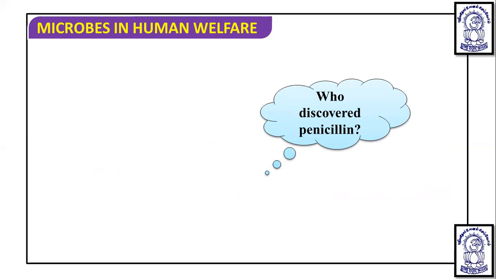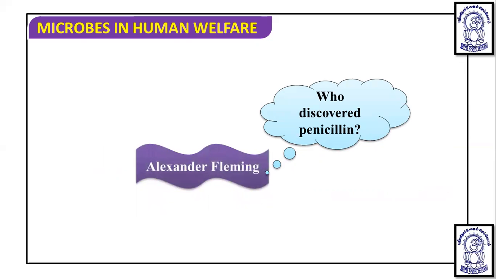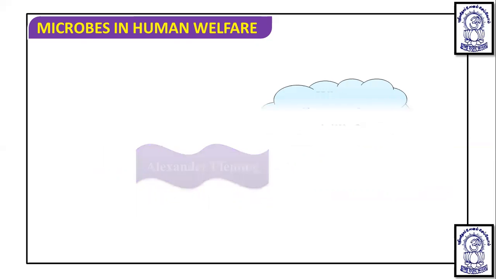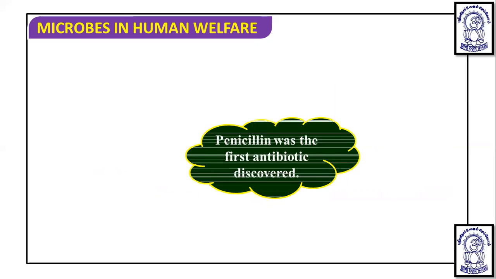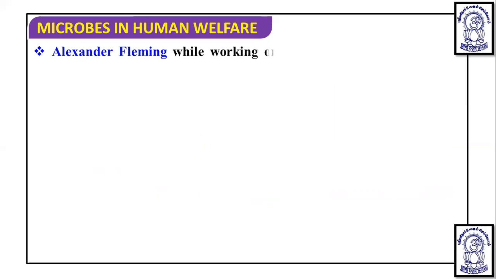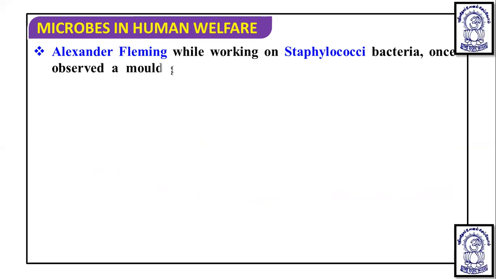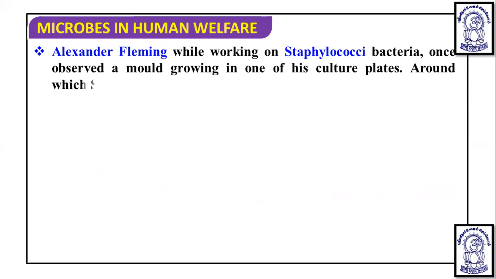Penicillin is the first antibiotic, discovered by Alexander Fleming. Now the question is how he discovered it. He discovered penicillin when he was working on Staphylococci bacteria.